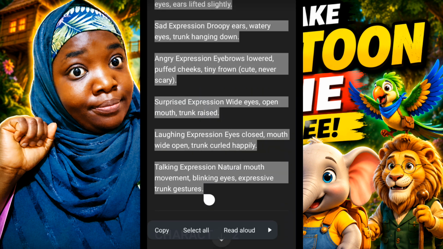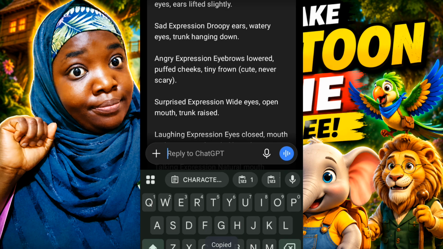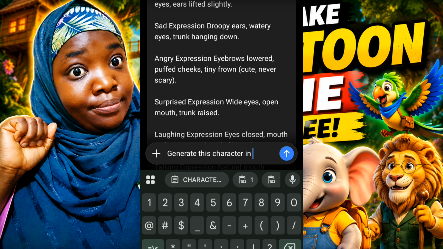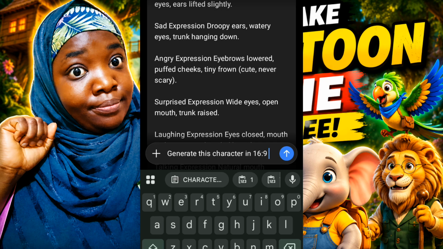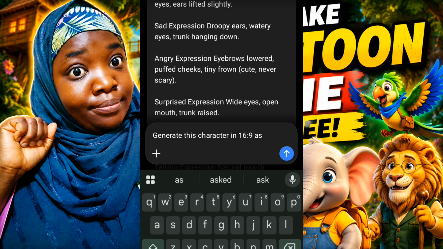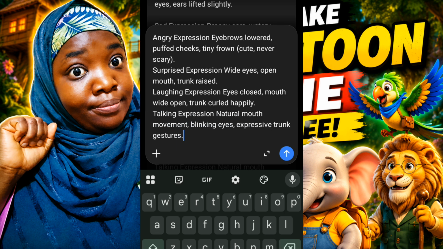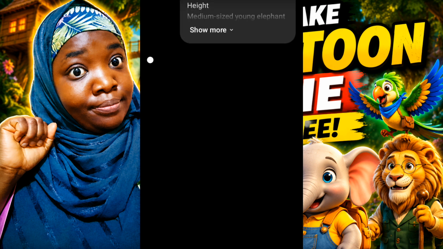So now I'm done copying all the prompts for Luna. I'm just going to go ahead and type in generate this character in 16:9 aspect ratio. Once I type this, I'm just going to go ahead and click on paste in order to paste the prompt for the character sheet 1 that I just copied, which is Luna. So go ahead and paste it. Once I paste it, I'm just going to go ahead and send.